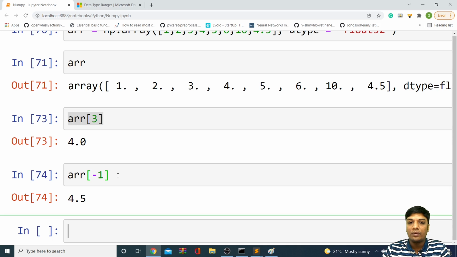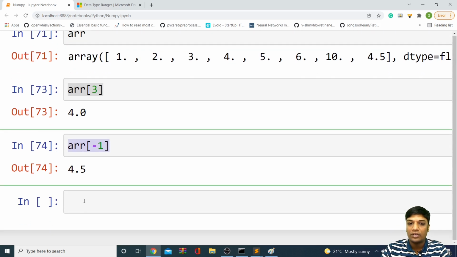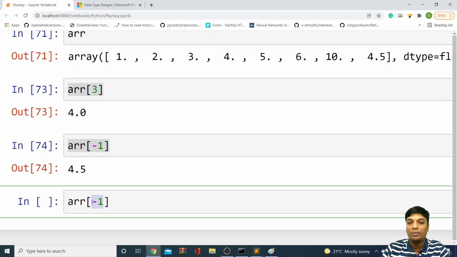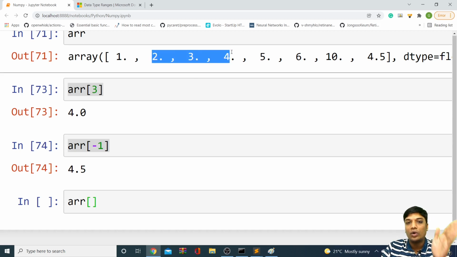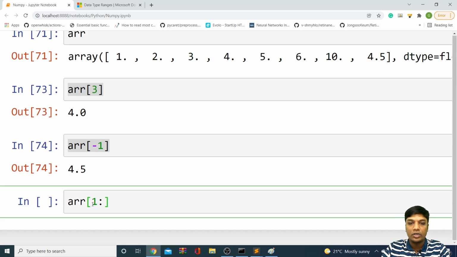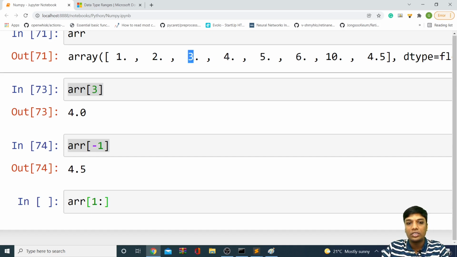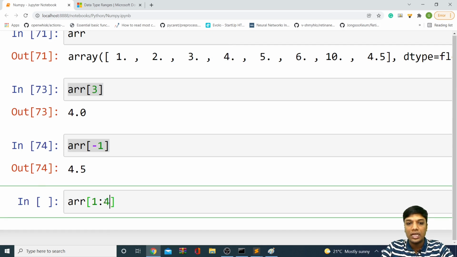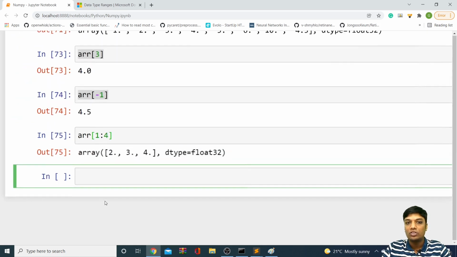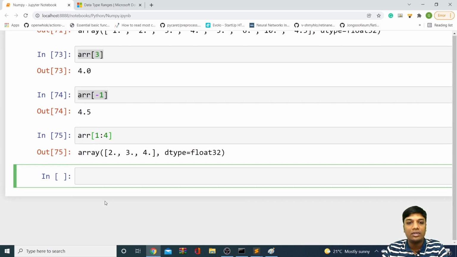In the same way, not only negative indexing, it also supports all kinds of slicing. Maybe I want elements 2, 3, 4. Here I'm having 2, 3, 4, right? So 3 is at index 2 and 4 is at index 3, so I should say 1 to 4, and I'll be getting 2, 3, 4, obviously. So all these kinds of array manipulations and slicing are possible. Whatever slicing you have done in list, the same kind of slicing you can do in array also.